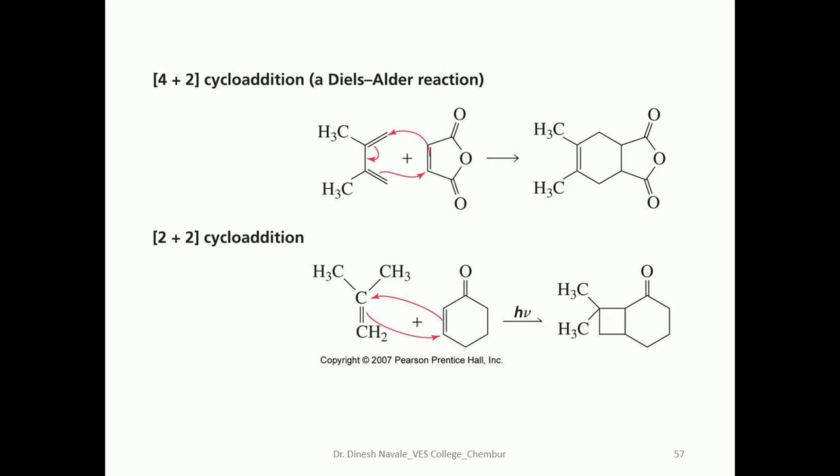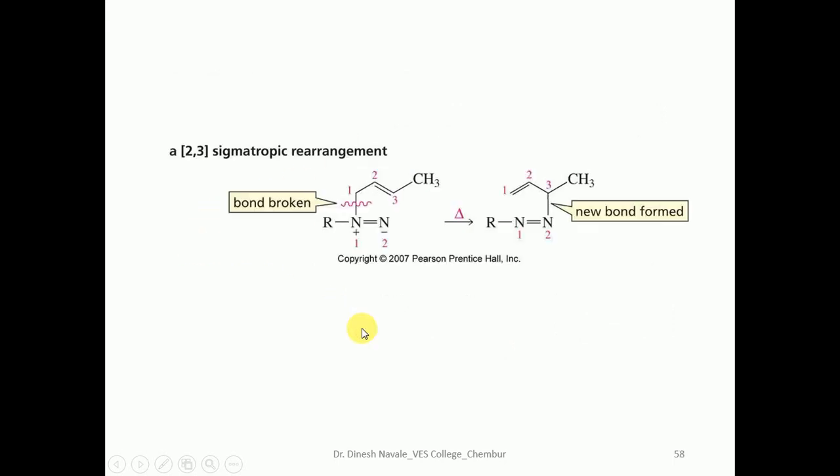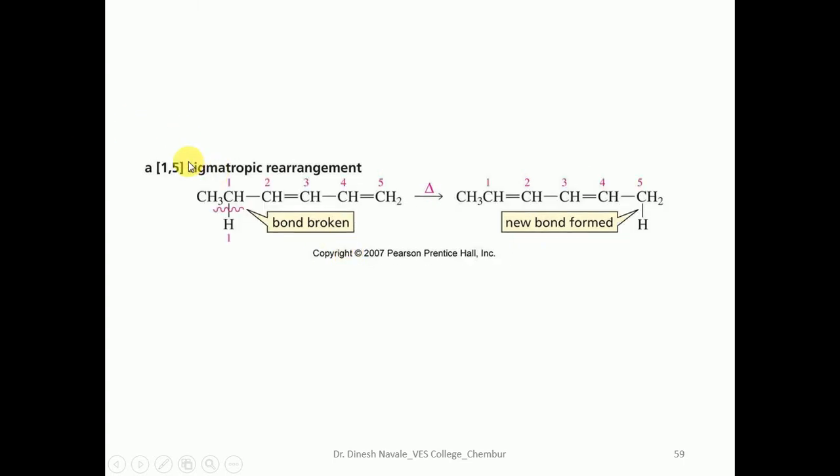So this is a Diels-Alder reaction example of the 4+2 cycloaddition reaction. So this is a 2+2 cycloaddition reaction. This is one more example of the 2,3 sigmatropic rearrangement involving the heteroatom. This is the example of the 1,5 sigmatropic rearrangement.